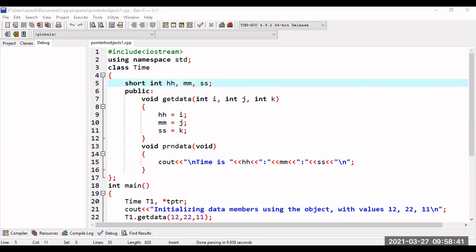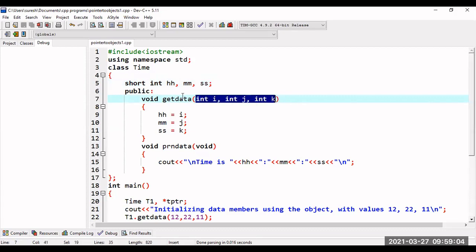Short int is nothing but you can make it as integer also, but I am taking short int because I have very few values for the hours, minutes and seconds, only up to 60, right? So that's why I will take short int hours, minutes and seconds. And after that, getdata is the function which is used to get the data. You can take the values from the keyboard, or otherwise I am directly initializing by using this getdata.